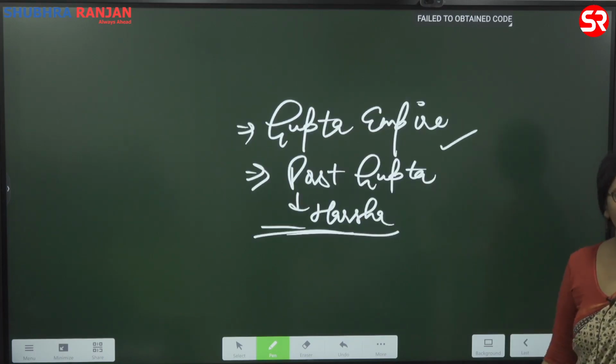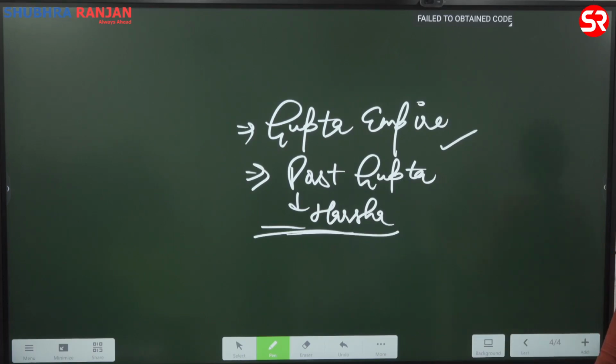Coming to Guptas, again a topic which is very important both from prelims as well as mains. They can ask you about important sites. They have asked you about important contributions of certain kings. Again, cultural contribution mostly. Okay, so this is something you need to study from prelims perspective. What about mains? So they have asked you questions on Gupta coins. How quality of coins deteriorated after Guptas. A very specific question. Again, I will tell you how to answer these kind of questions. Okay, so Gupta Empire becomes very important.